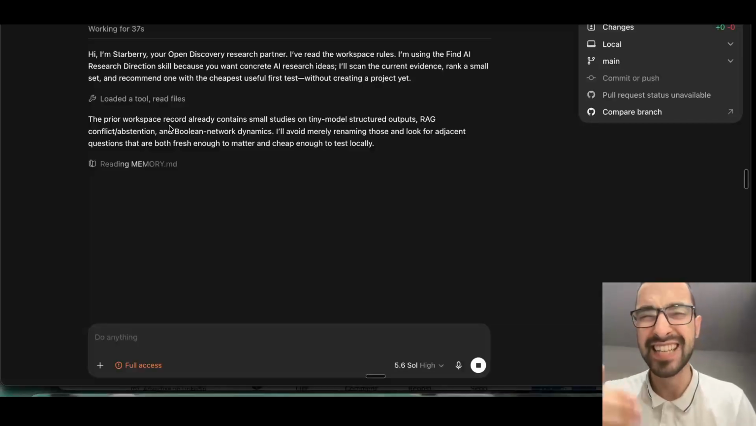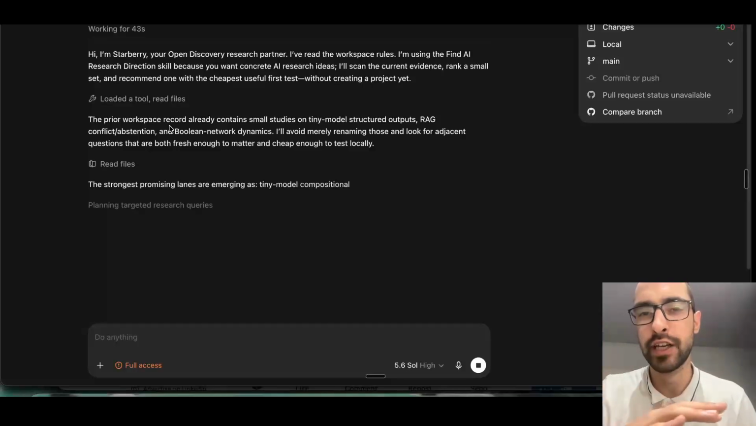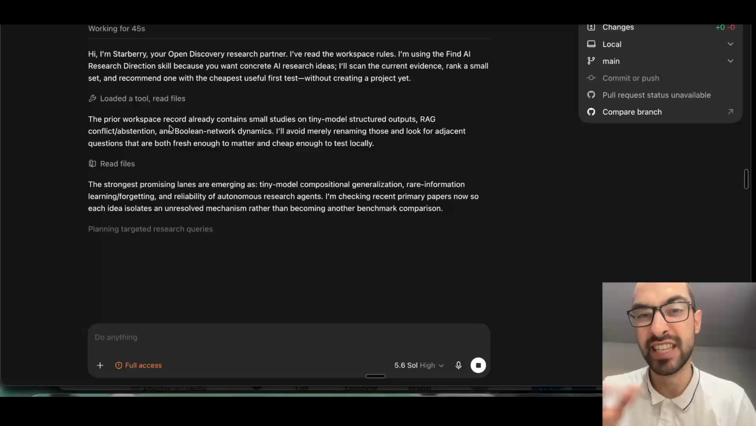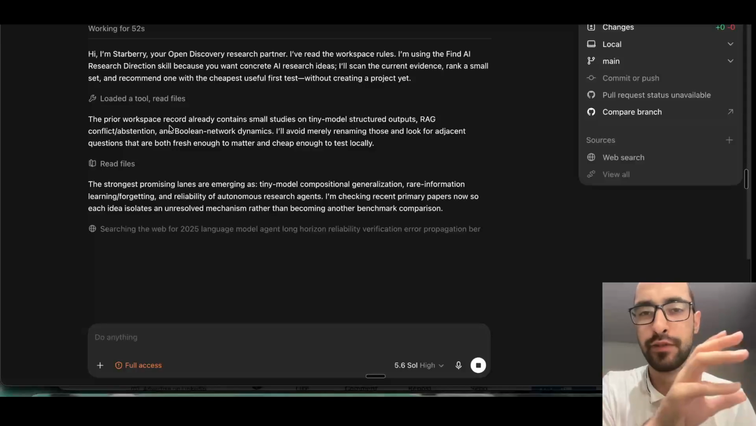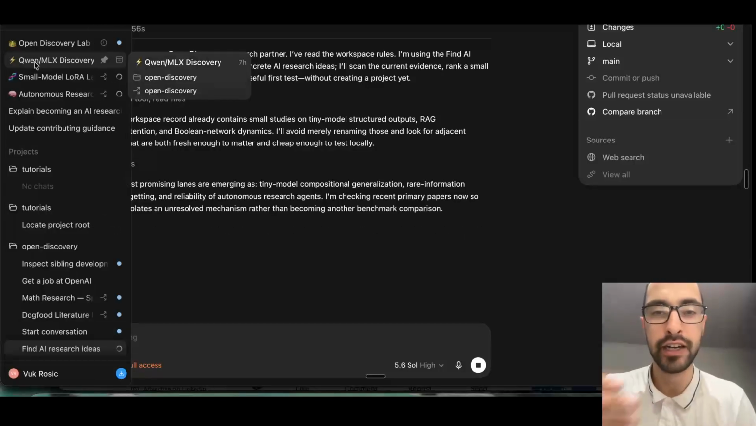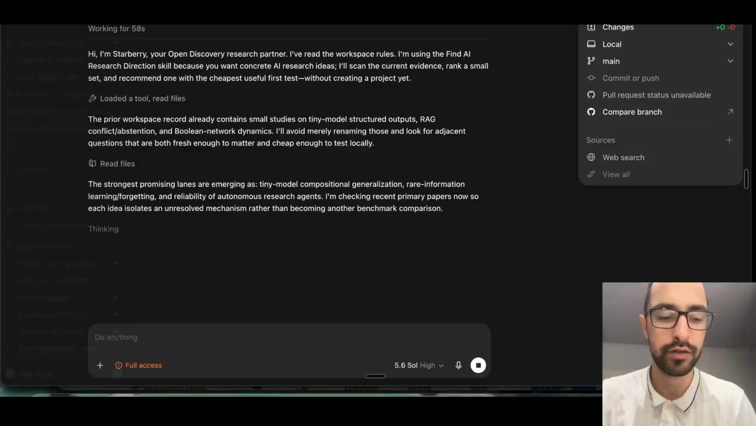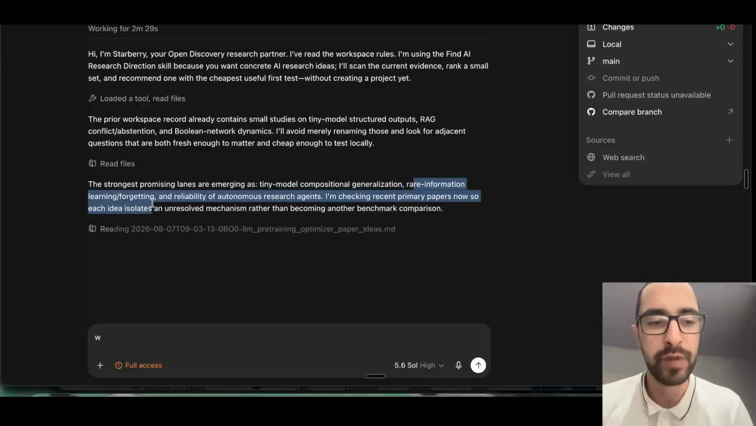By the way, you can ask this harness to set up experiments and do experiments autonomously. It can spawn many agents working on many different independent projects in parallel, like this project for optimizing inference, this one for transformers, this one for parallel connections. This is what I'm building, a harness for researchers to accelerate research. Here it's already coming up with some ideas, like tiny model compositional generalization, rare information learning,